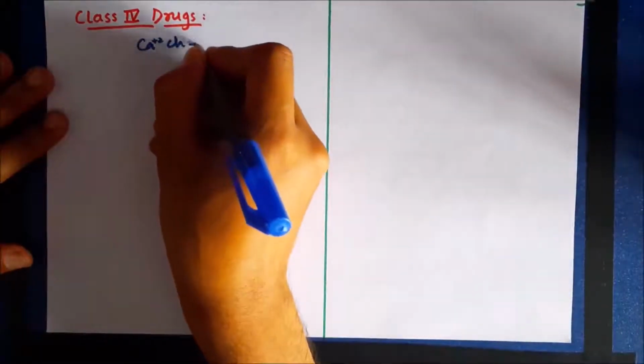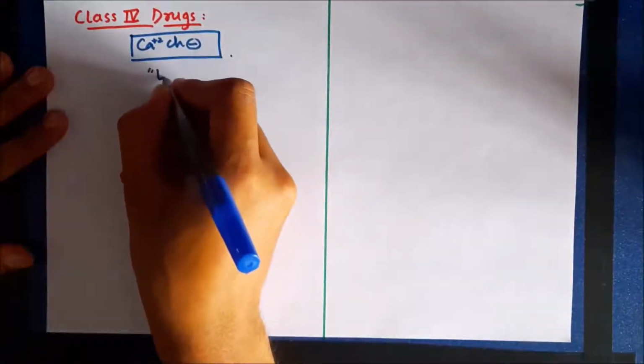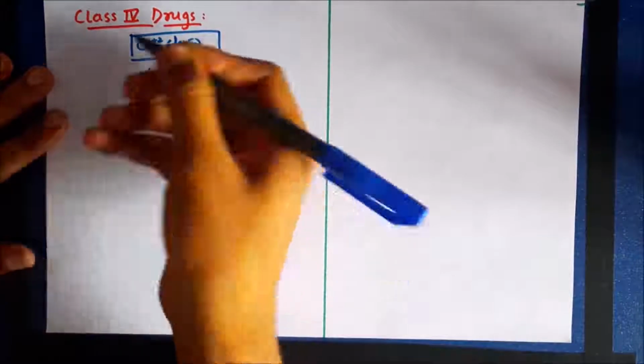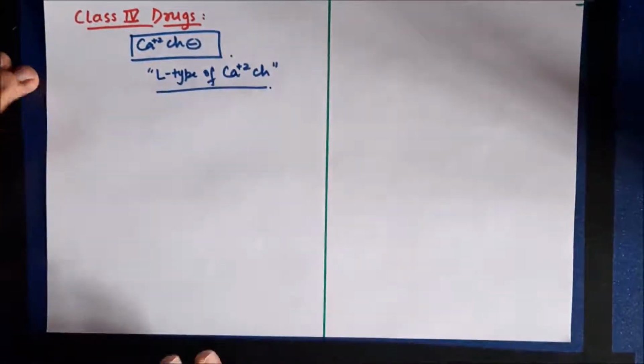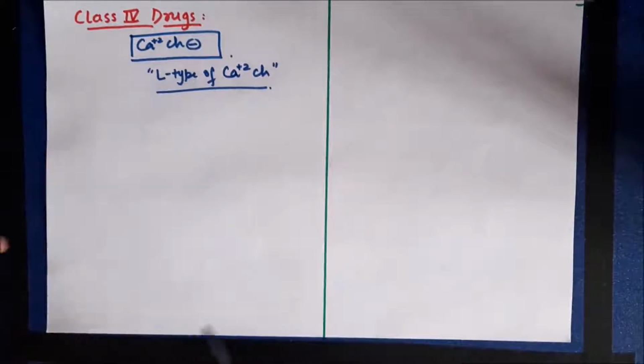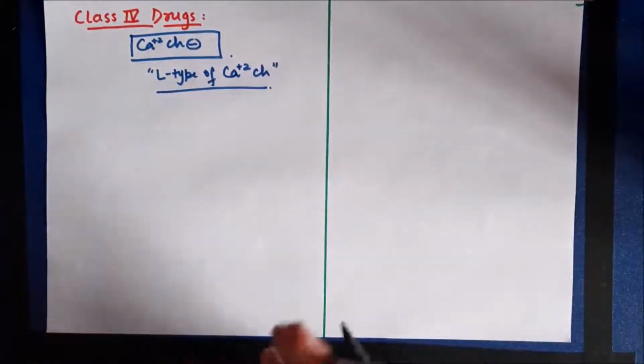In this video, we are going to discuss class 4 and class 5 antiarrhythmic drugs. So class 4 antiarrhythmic drugs, as we all know, are calcium channel blockers. Now, the predominant type of calcium channels in the cardiovascular system are L type calcium channels. So these drugs produce antiarrhythmic action by blocking these L type calcium channels in the heart.